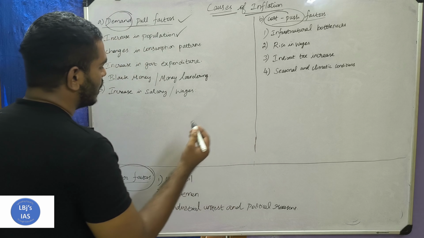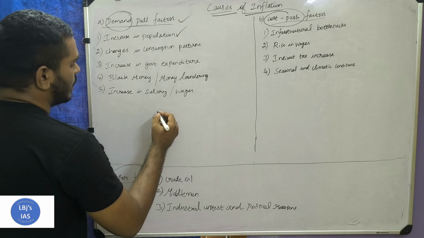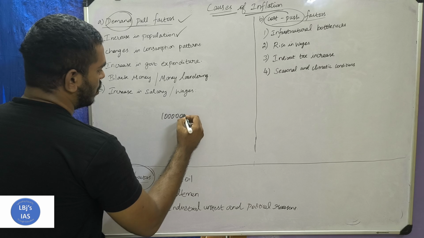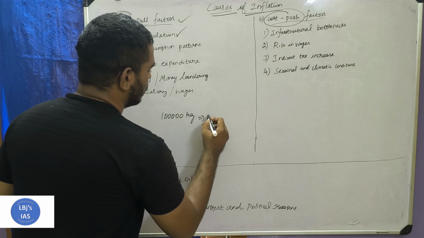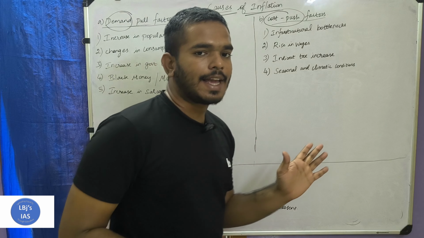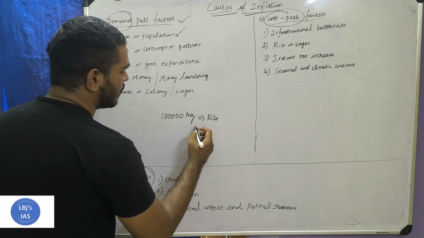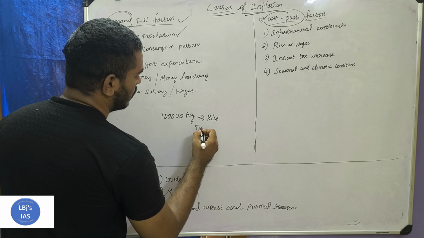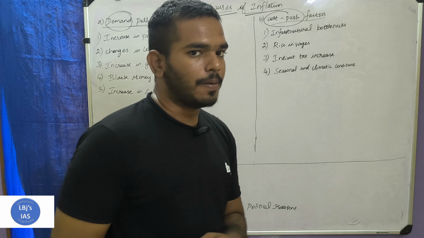Take for example, in a country stock, there is only 1 lakh kg of rice availability, which can satisfy, for example, 50,000 people.